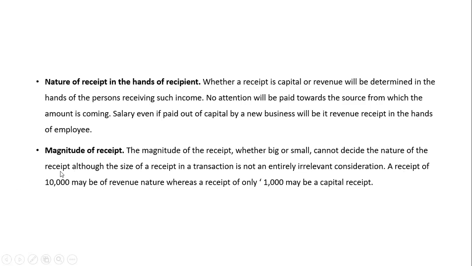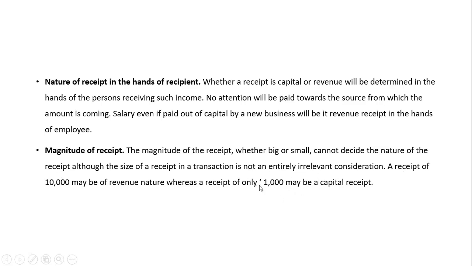So 10,000 is a revenue receipt for him. Yes or no? Or you might be receiving some amount because you have sold some goods, so it will be a revenue receipt. But you have sold some of the furniture of your business. So furniture is a fixed asset, and you sold that asset.